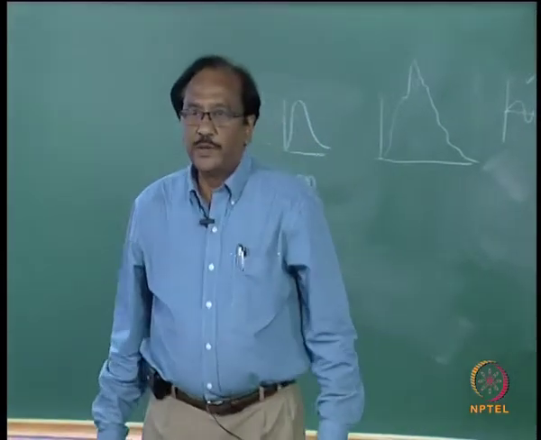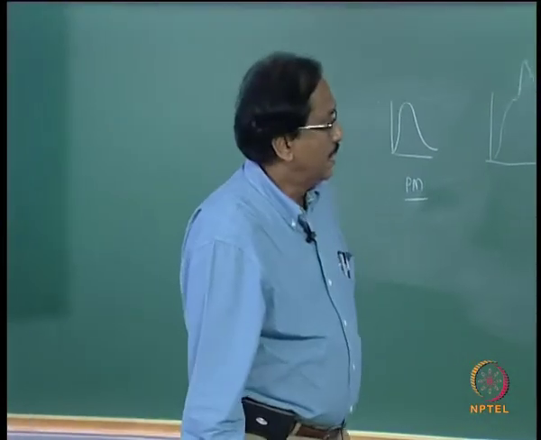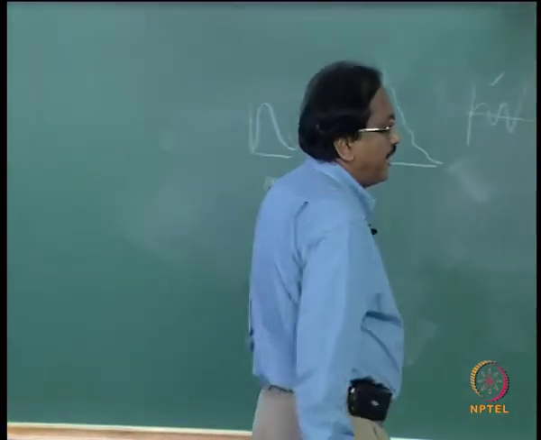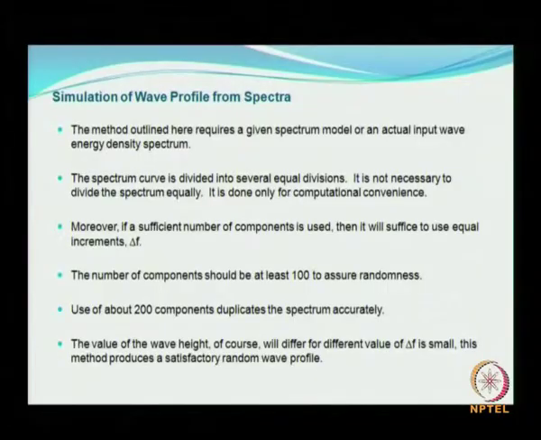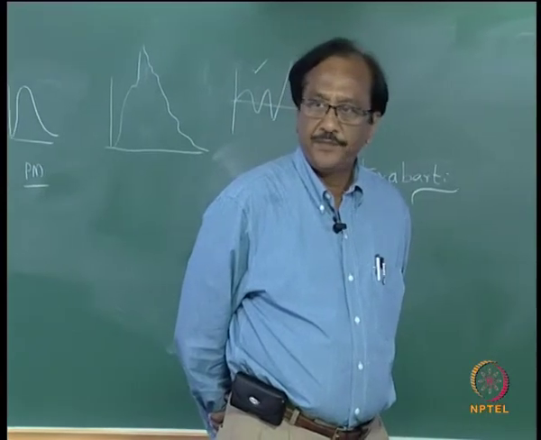So, I do not want to make any changes. Moreover, if a sufficient number of components is used, then it will suffice to use equal increments of delta f. Usually we resort to equal increments of delta f. Our delta f is always constant. Okay.